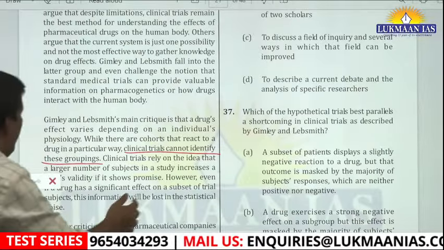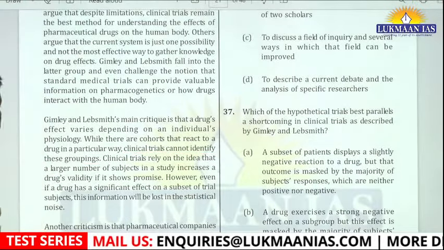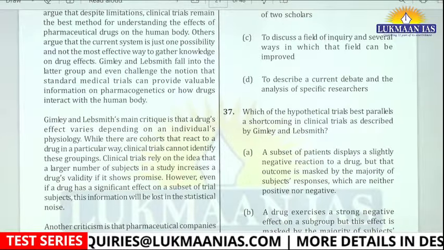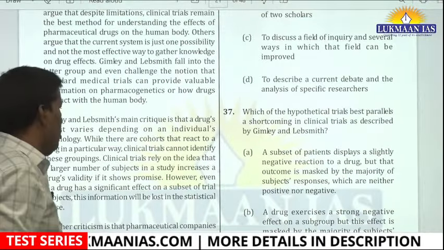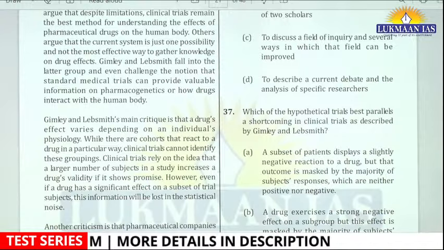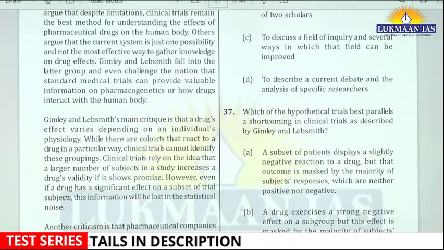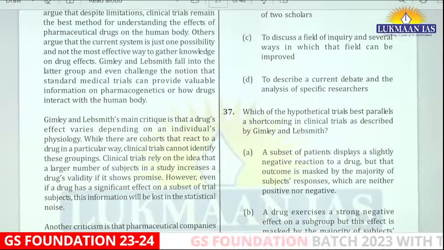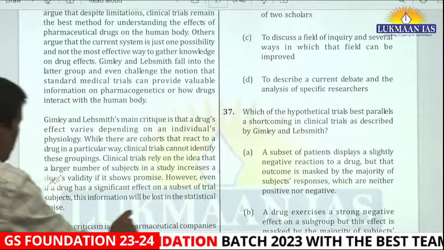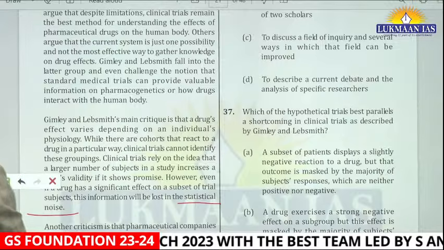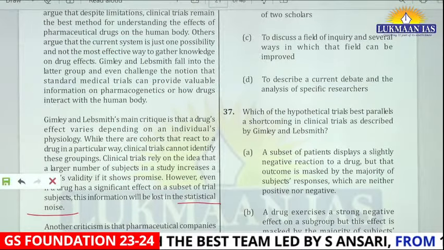Clinical trials rely on the idea that a larger number of subjects in a study increases a drug's validity if it shows promise. However, even if a drug has a significant effect on a subset of trial subjects, this information will be lost. See, again, lost in the statistical noise. This again is the key word of this paragraph. What is the meaning of statistical noise?